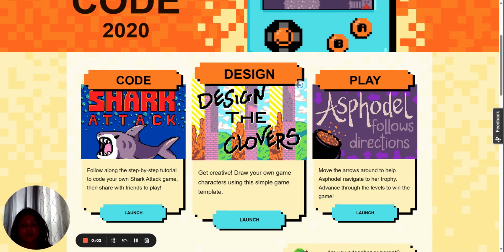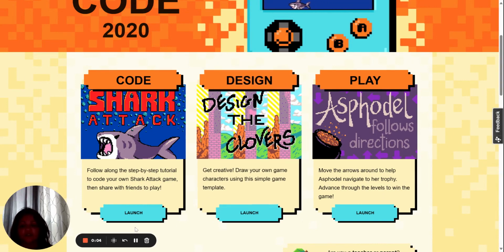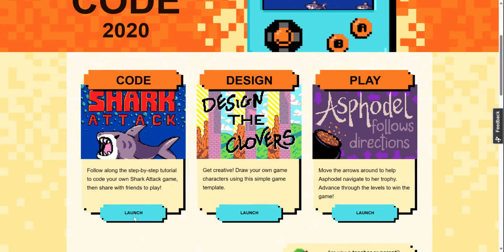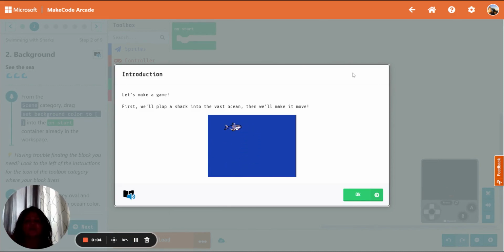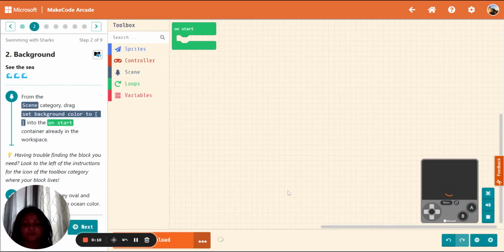Let's use an hour of code in Microsoft Arcade. First, you launch the game you want to make, and it gives you instructions of how to make the code for an arcade game. So after you sign in, you will see the introduction. Let's make a game. First, we'll plop a shark into the vast ocean, and then we'll make it move.